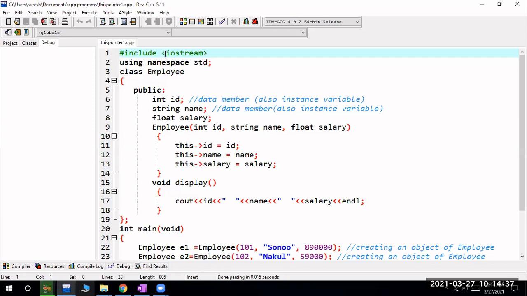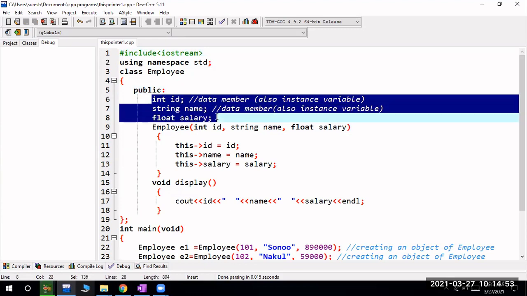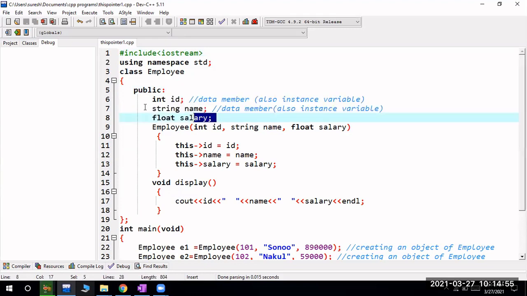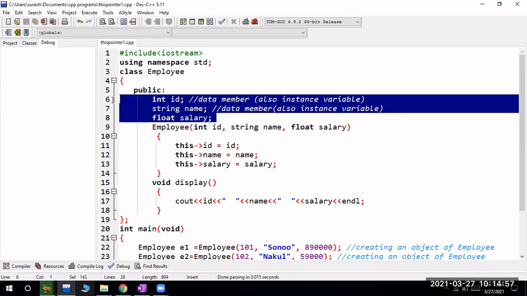This is a program for this pointer in which we have class Employee. Generally, the most fundamental and important concept of this pointer is whenever this member function. So what are these? Data members, right? All these are data members. So data members are also called instance variables.